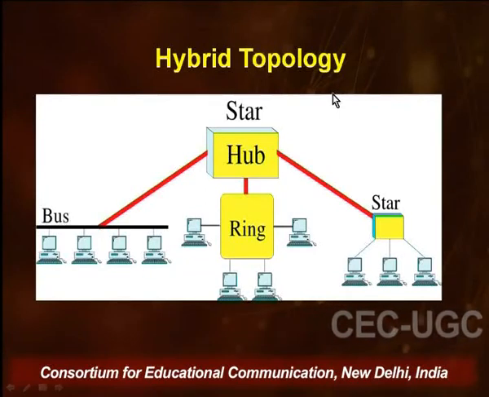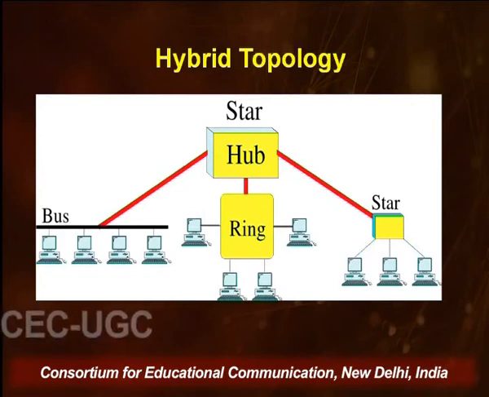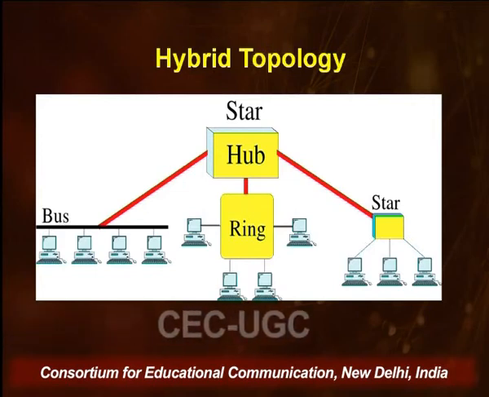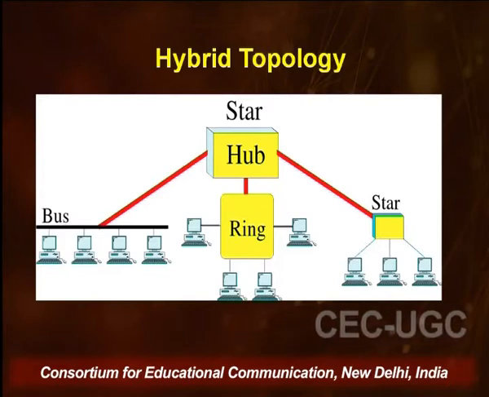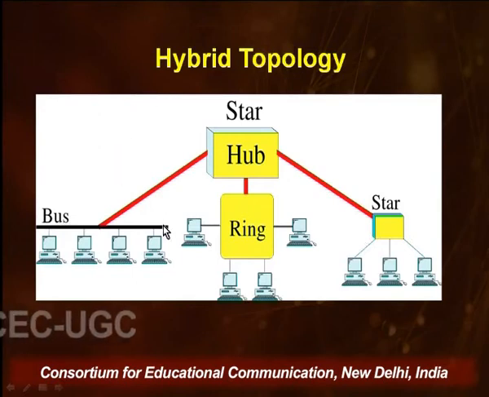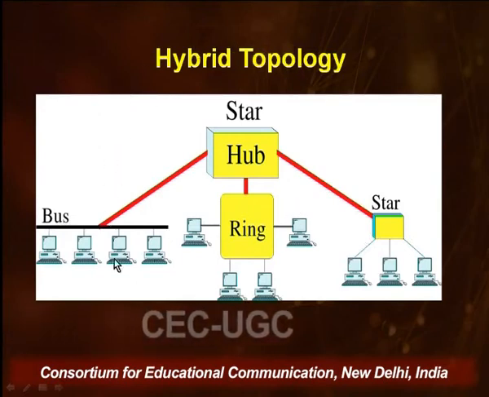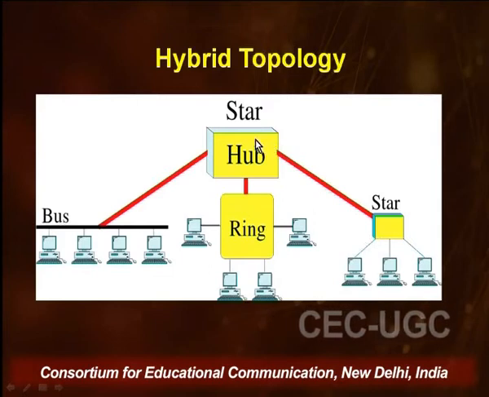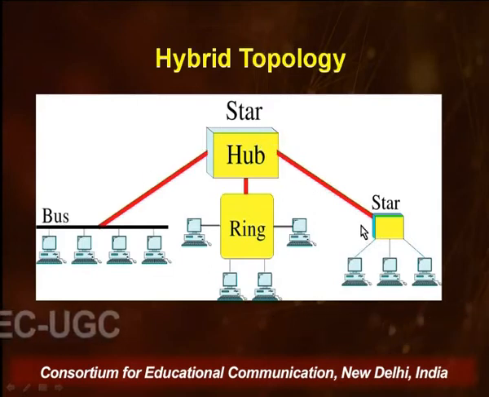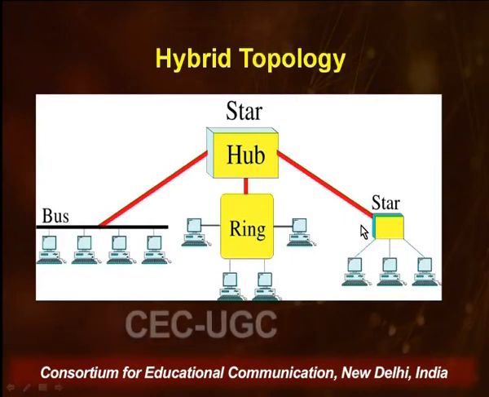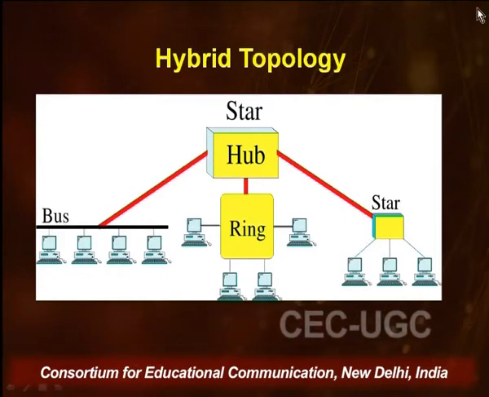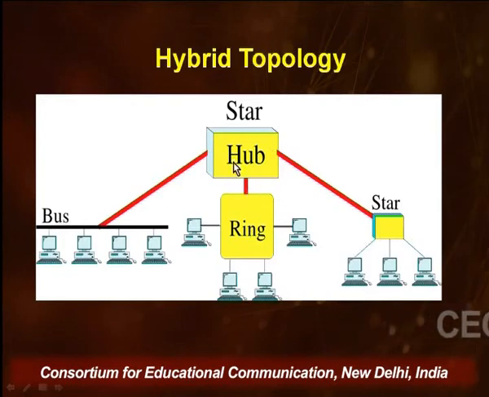Now you could have a network which is implementing one of these topologies just by itself, or you can also have networks which implement two or more together. Then it's called a hybrid topology. See, this is an example of a hybrid topology. Here you see the main topology is a star topology. The main topology is called the backbone topology. So in this diagram, the star is the backbone topology.